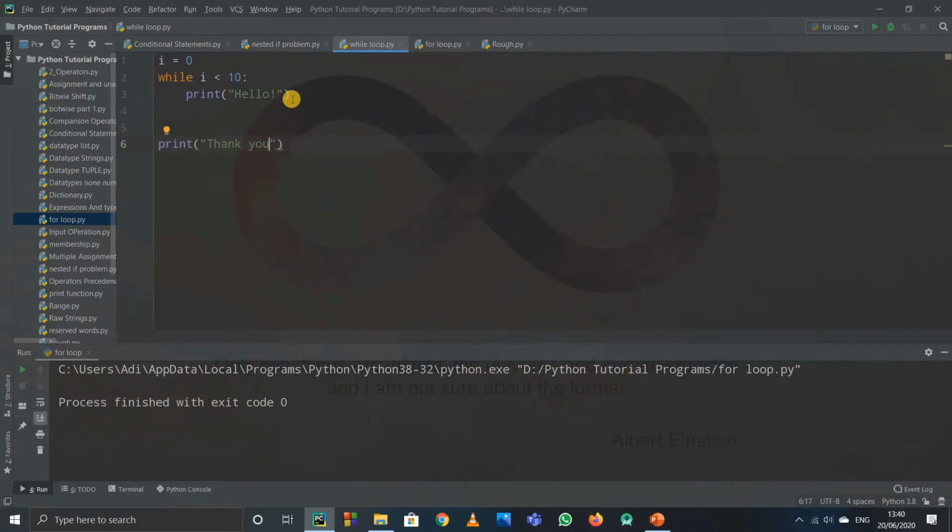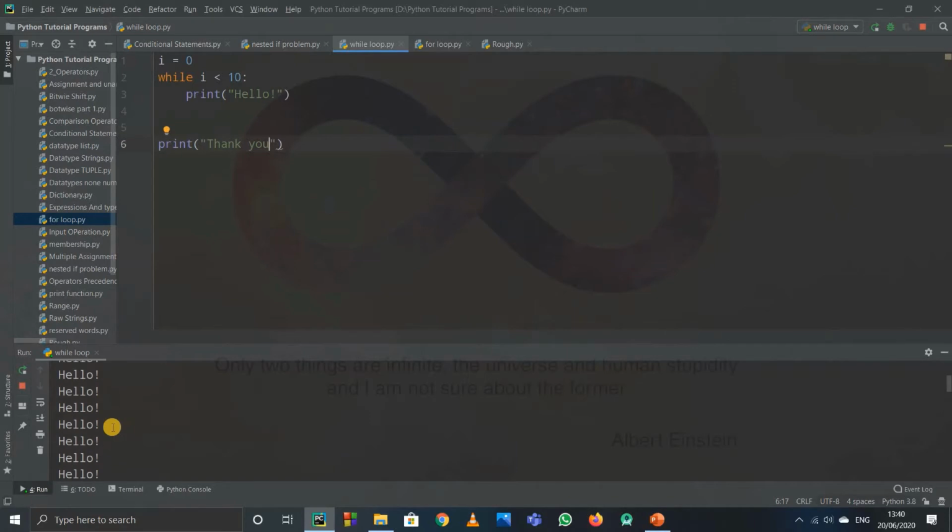Now when I run this code, it prints hello so many times. Why is this happening? Because i is 0. Obviously when i is 0, i is less than 10. So this is always true. This can never be false. That's why it gets printed so many times. It will not stop at all.